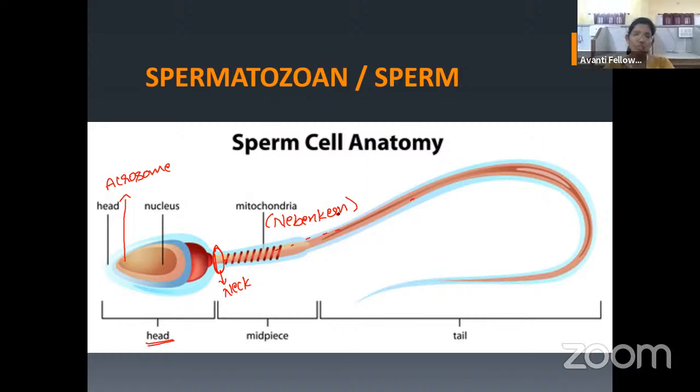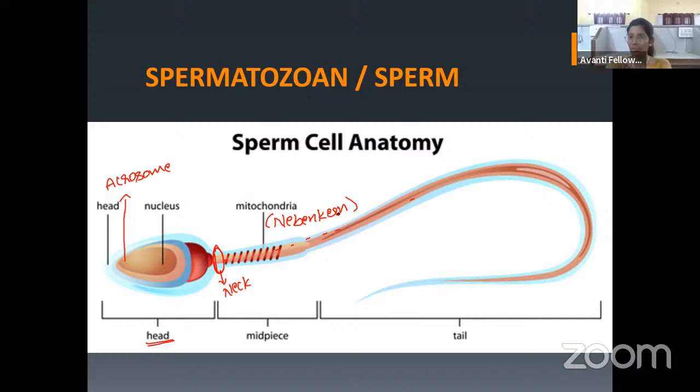Now, what is the function of this mitochondria? Mitochondria, or nebenkern, let us call it as a nebenkern, okay, because we are calling this as a nebenkern in a sperm, so let us call as it is. So this nebenkern will be helpful to provide the energy for the motility of a sperm.